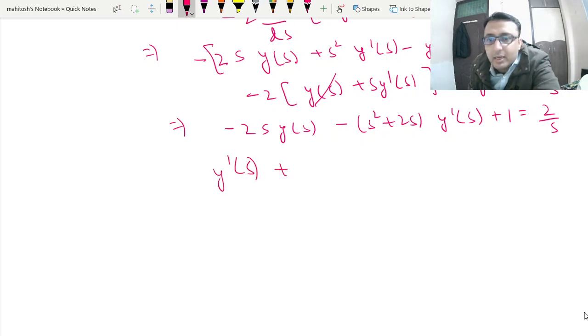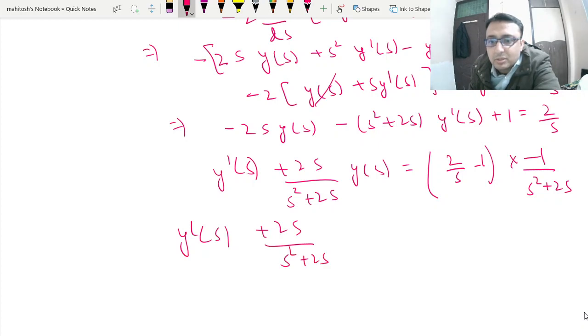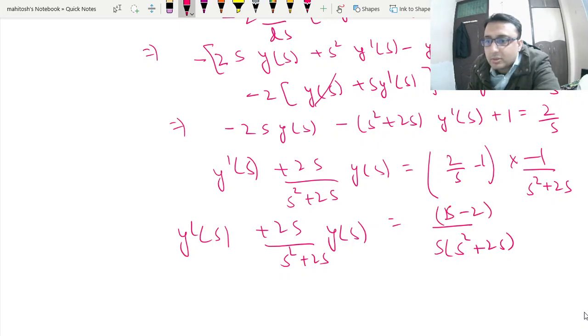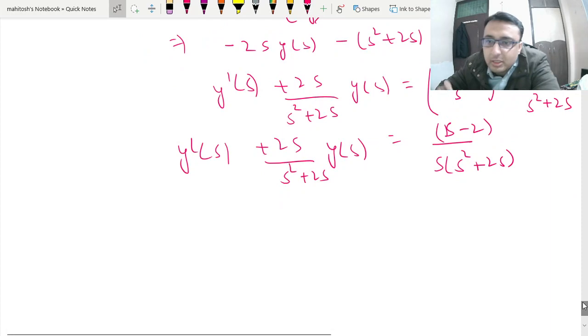linear differential equation, y dash of s plus 2s upon s square plus 2s y of s is equal to minus 1 to s square plus 2s, which is s into s plus 2s into s minus 2. Okay. Now this is a linear differential equation.